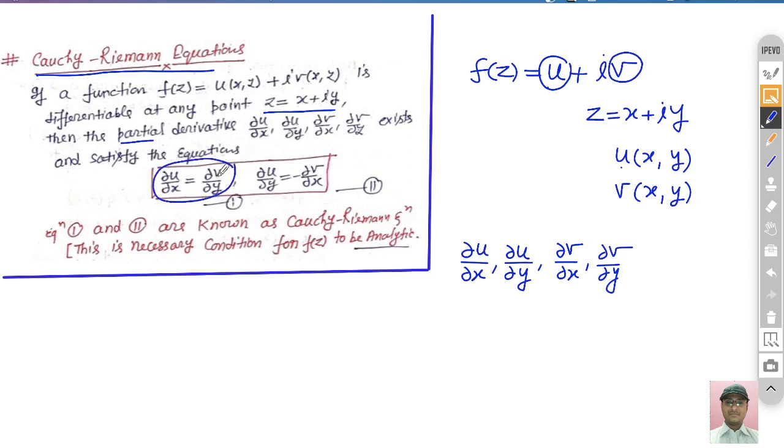They exist and satisfy these mathematical equations: del u by del x is equal to del v by del y, and del u by del y is equal to minus del v by del x. These two are the Cauchy-Riemann equations.